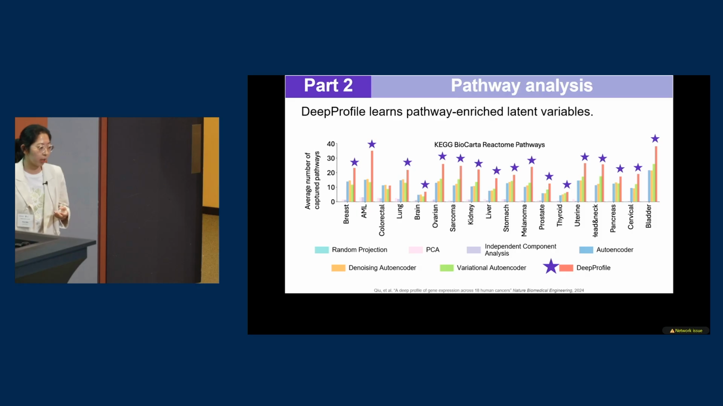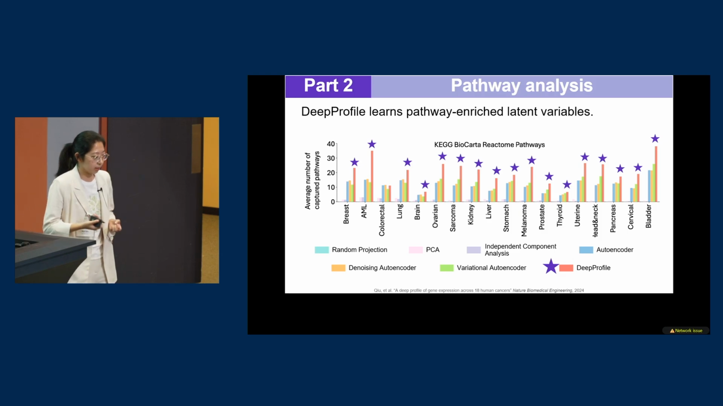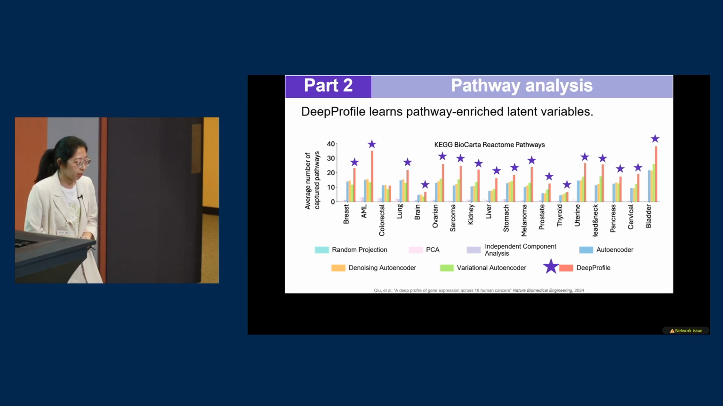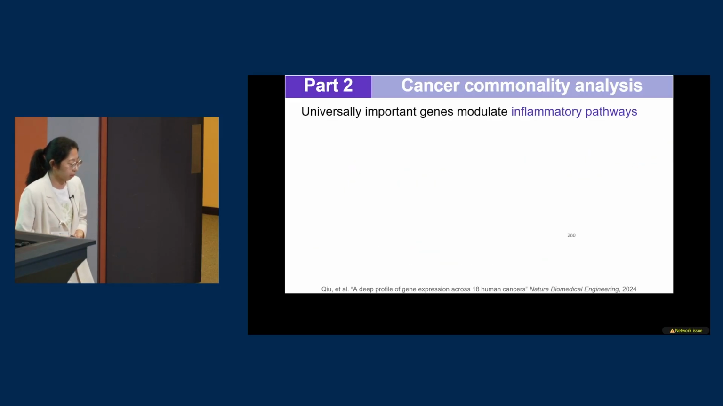And for the quantitative results, here we show that deep profile identifies more pathways than the baseline methods across 17 cancers, showing that our method can identify those meaningful biological signals.